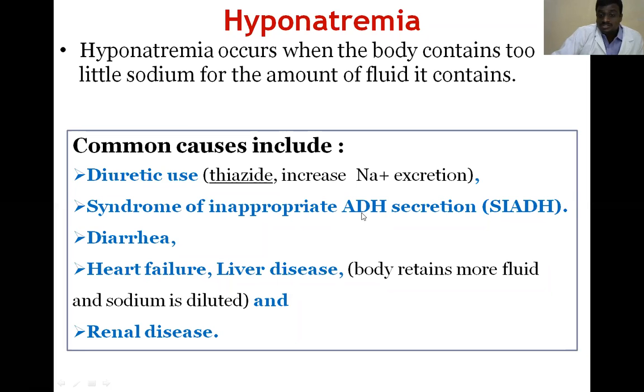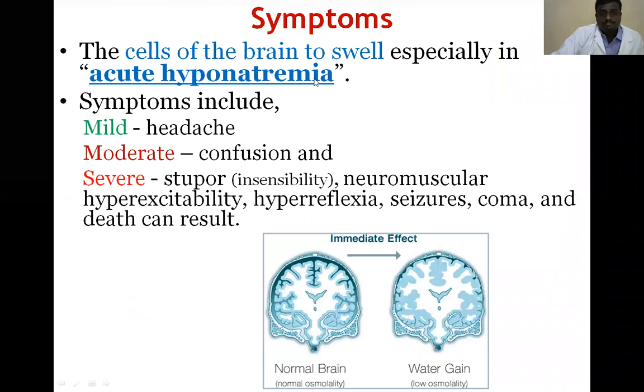When there is no reabsorption of the sodium, this is also one of the reasons for reduced sodium concentration in the blood. Next are diarrhea, heart failure, liver diseases, renal diseases. These are all disorders that produce hyponatremia.